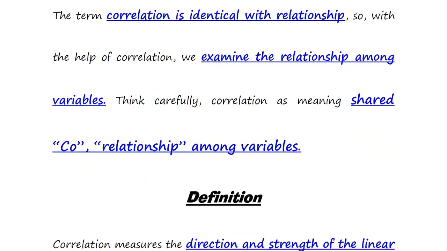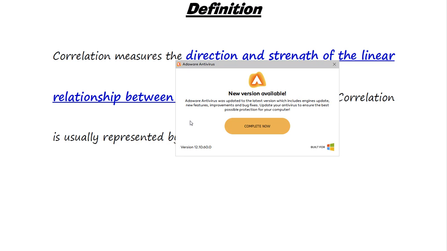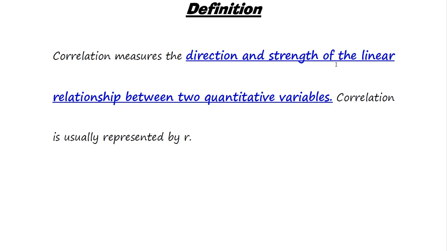So now we discuss the definition of correlation. Correlation measures the direction and strength of the linear relationship between two quantitative variables. For example, if we have two quantitative variables and we want to determine their direction and the strength of the relationship, whether it is a weak relationship or a strong relationship among variables, we can determine this with the help of correlation.